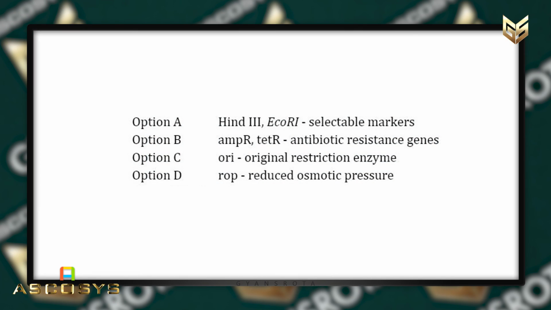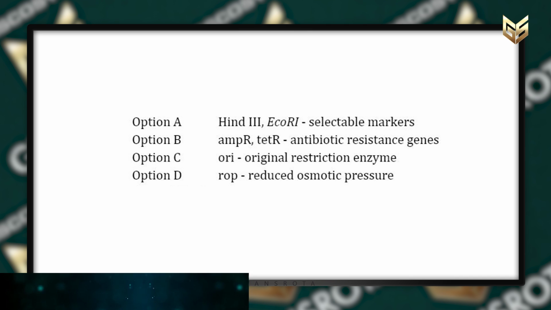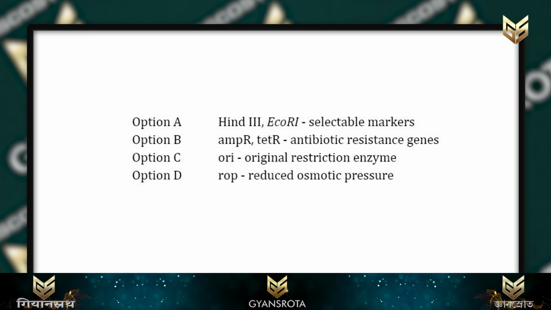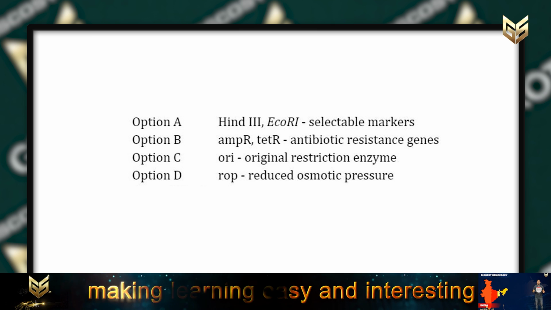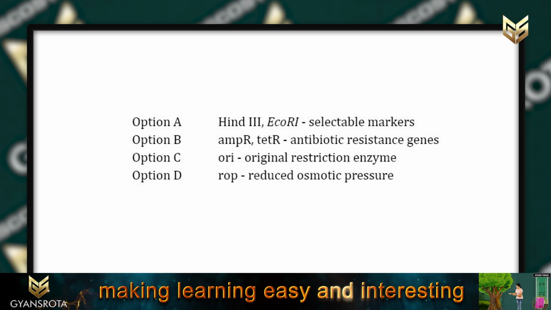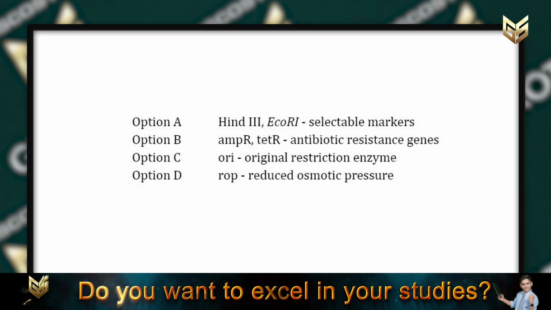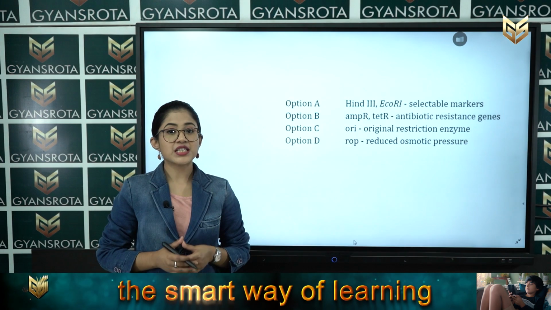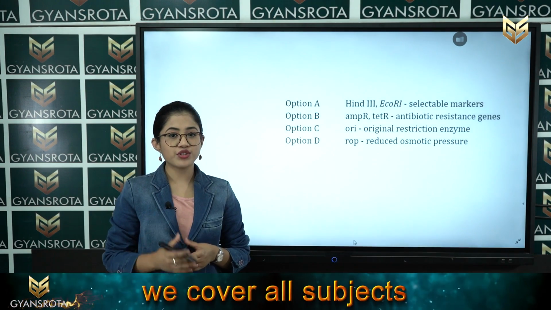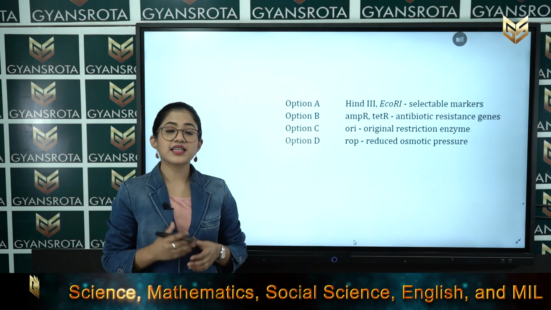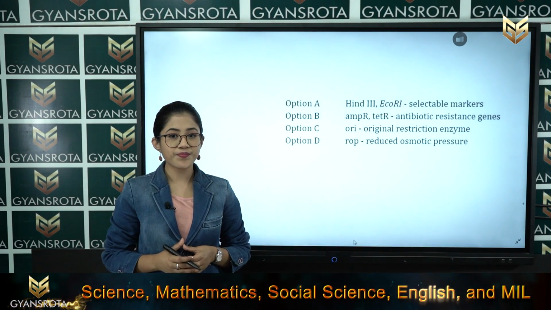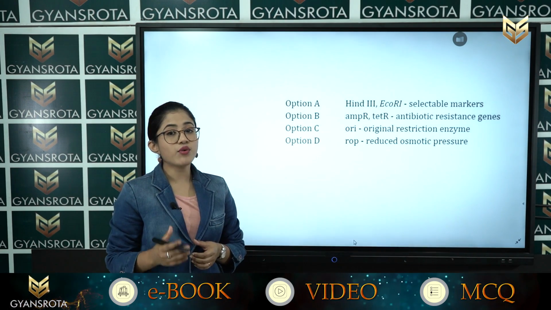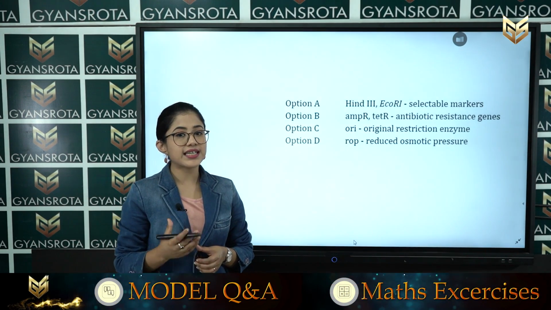In option number A, HindIII, E. coli is the selectable markers. Option number B, AmpR, TetR is the antibiotic resistant genes. Option number C, ORI is the original restriction enzyme, and option number D, ROP is the reduced osmotic pressure. So, student, in the chapter Biotechnology, we have already discussed these names. These are all the nomenclature of plasmid vector. So, in the E. coli vector, we have got different types of components. Now, you have to select the option which is the correct one.